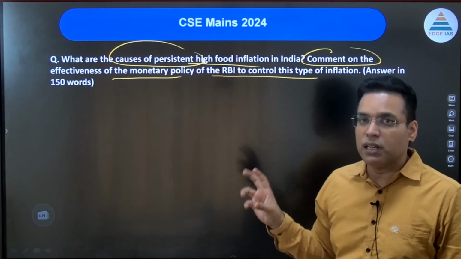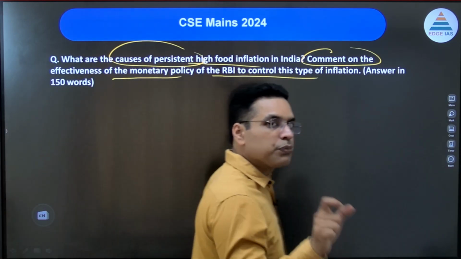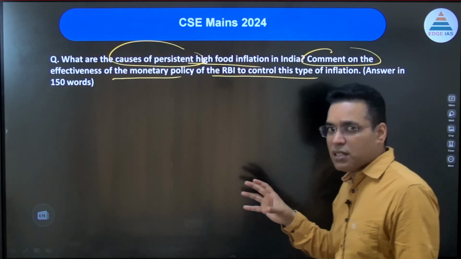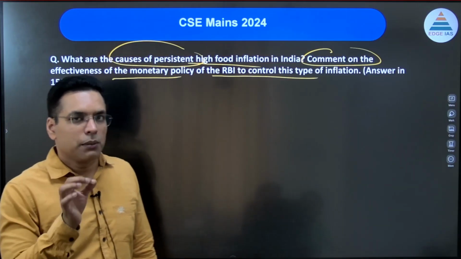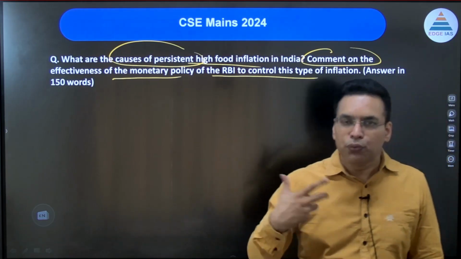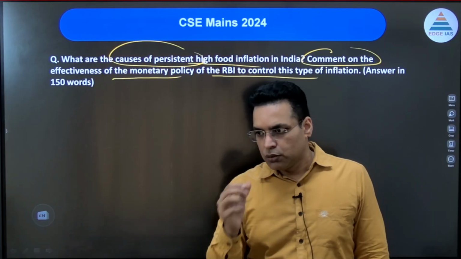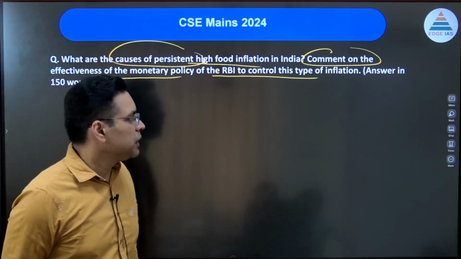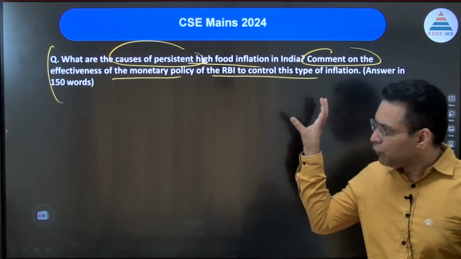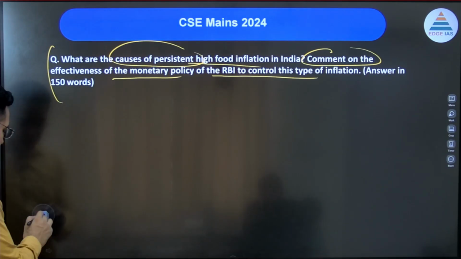So monetary policy की जो effectiveness है, that is being questioned, and you can correlate that UPSC is going to ask questions from the current trend which is there in the economy. So definitely you can give that the issue of inflation in India is because of supply side, food and fuel, which RBI cannot control. So RBI should create a mechanism where they can, in future, if the food and fuel is the major factor of inflation, can RBI look at alternate way? Can core inflation should be the anchor of the inflation or not? Now these things have to be discussed. So you can see that mains के questions जो आते हैं, they are current related topics, and if you have understanding of the economy, you will be able to solve them very effectively. Okay, so that is it.